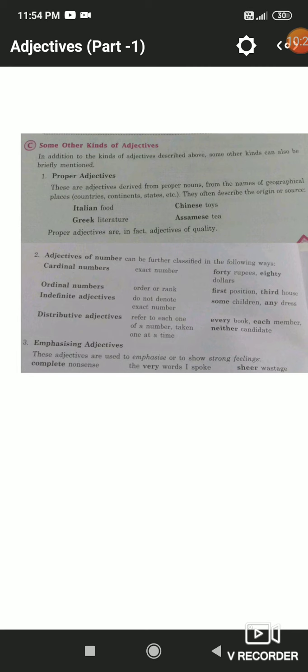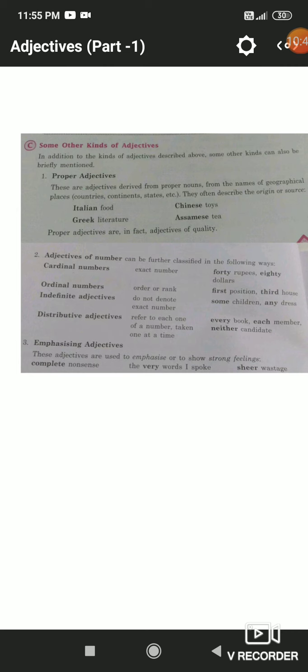Now we have one exercise based on adjectives other than those kinds of adjectives. It is another way of looking at adjectives, like proper adjectives. Proper adjectives are in fact adjectives of quality, but they are formed from the names of geographical places like countries, continents, states, etc. They often describe the origin or source of a noun or pronoun, like Italian food.